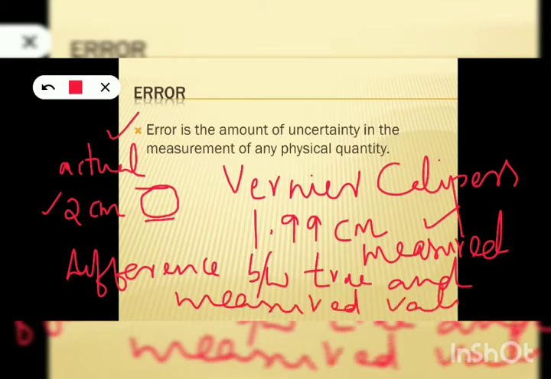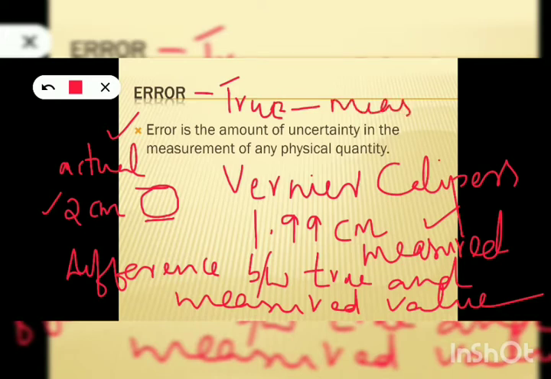And how will you denote it mathematically? Mathematically, we can denote error is equal to true value minus measured value or observed value. So here what will be the error? What is the difference between true value and measured value?